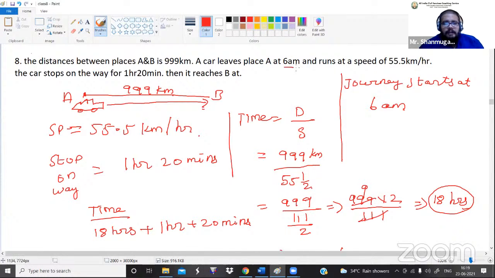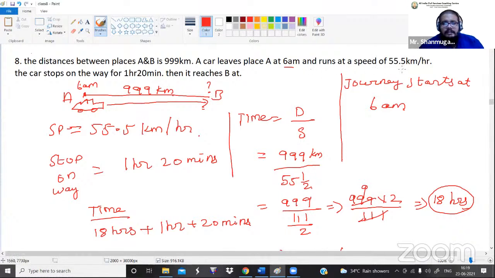What is the next point they have given? At point A, by what time has it started its journey? By morning 6 o'clock it has started its journey. Now they are asking us to calculate, if it started at early morning 6 o'clock, at what time the person will reach point B. That is the question they are asking.